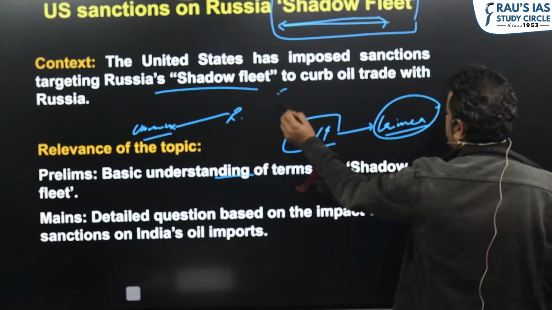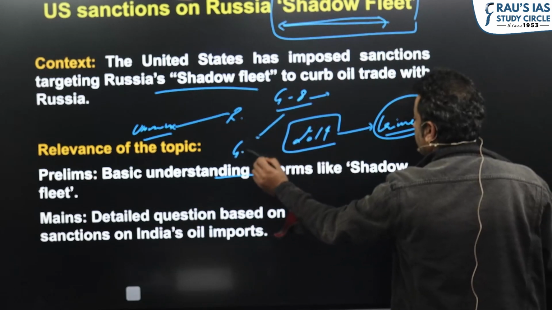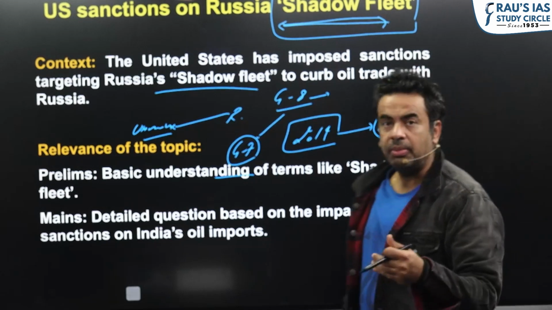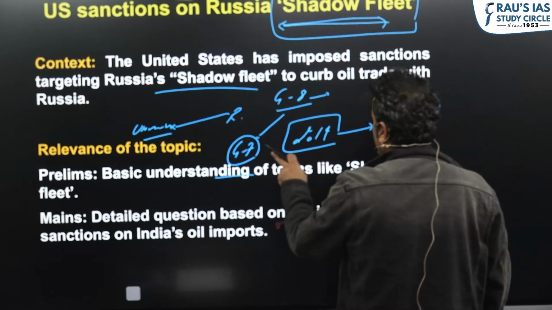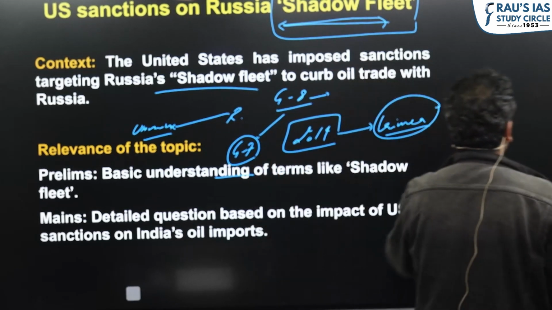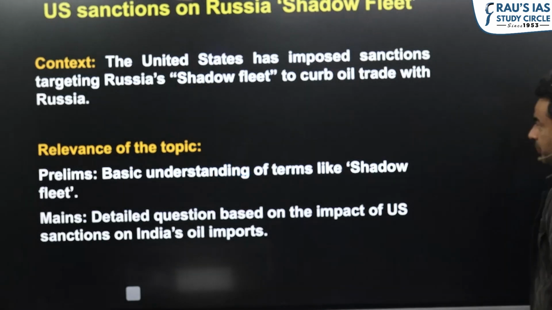The G8 grouping expelled Russia from G8, and since then G8 is G7, and they have put the blame on Russia for returning back to the expansionist policies of the Soviet era. And they imposed sanctions. And these sanctions the US has further increased since Russia's military action in Ukraine.